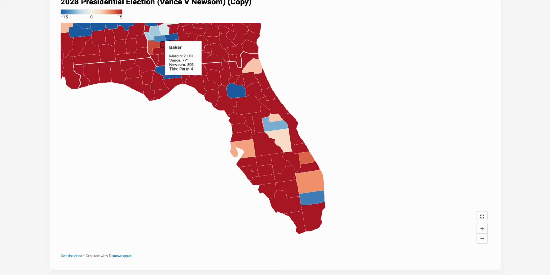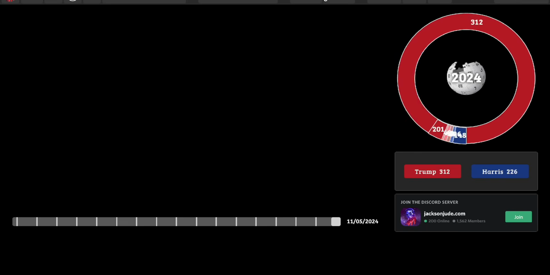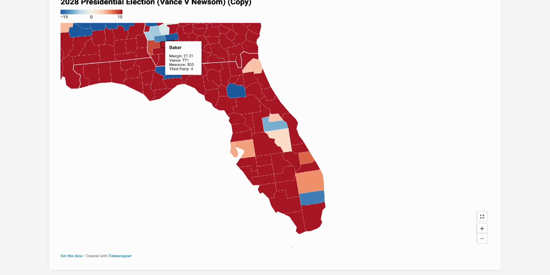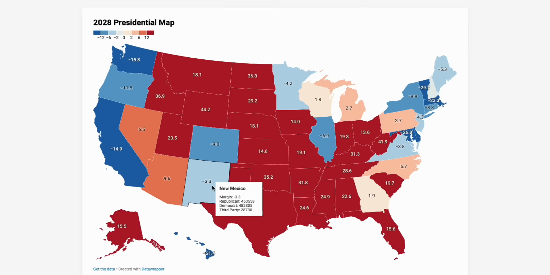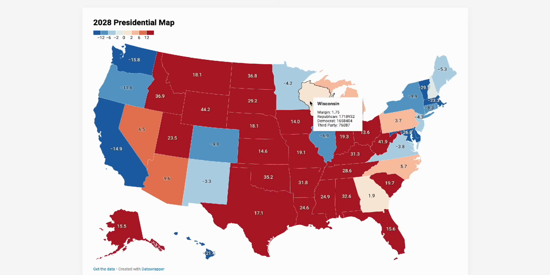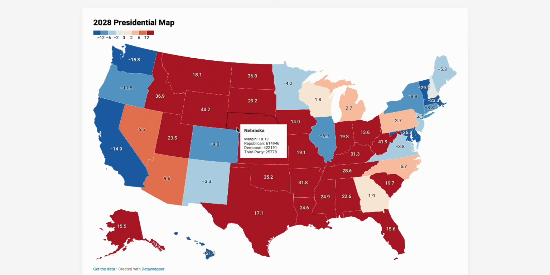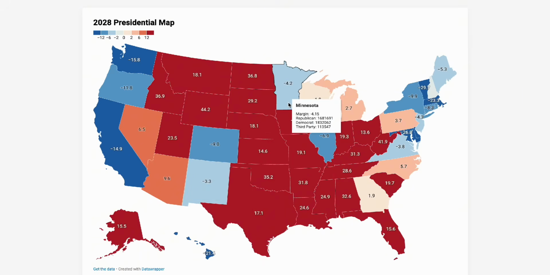The reason for this is that Vance realistically isn't even as strong with Hispanics as Trump is in terms of raw vote totals. He actually does better in Texas, which is interesting. So I don't think he does as well with Hispanics as Trump does in raw vote totals, but with white voters, he does better than Trump to an extent in certain places.